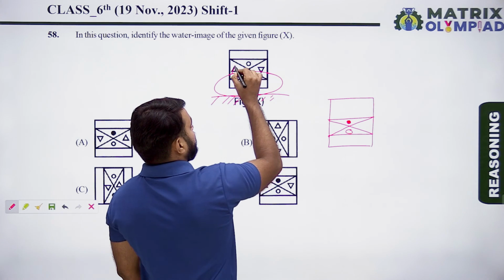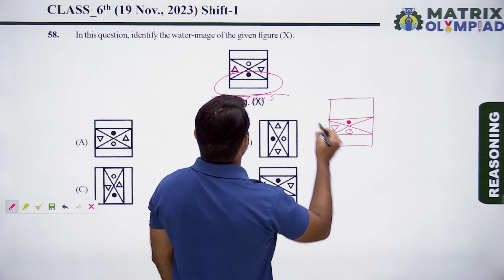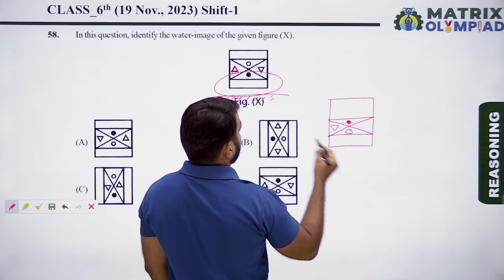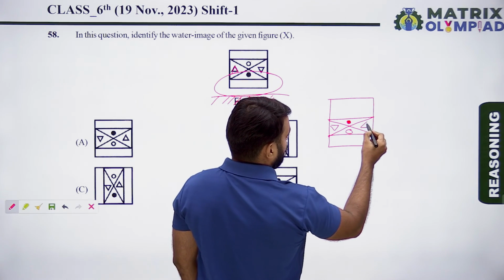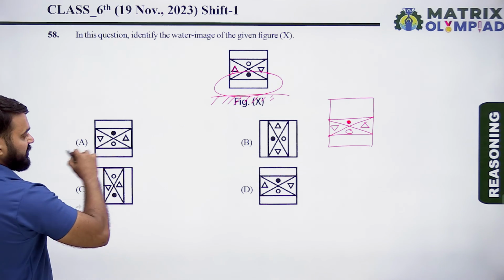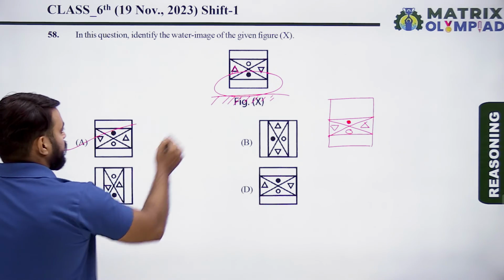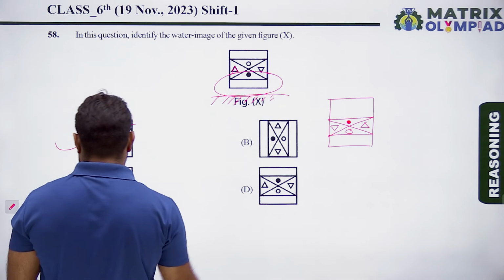So find the water image of the triangle. So the water image of this triangle looks like as follows. So here option A is the correct answer of this question. Option A is the correct water image of the figure X.